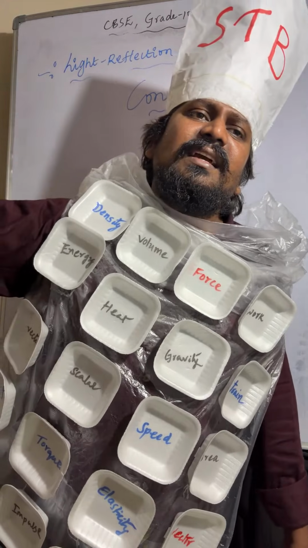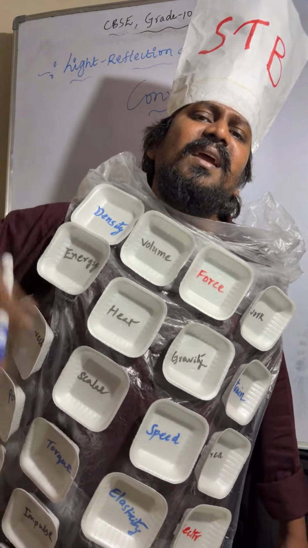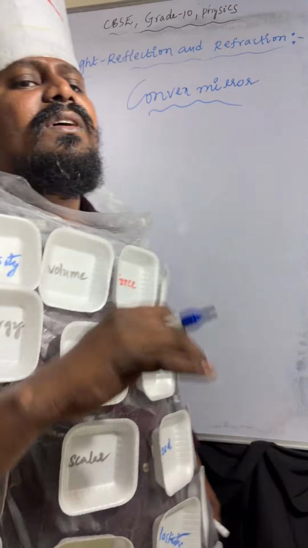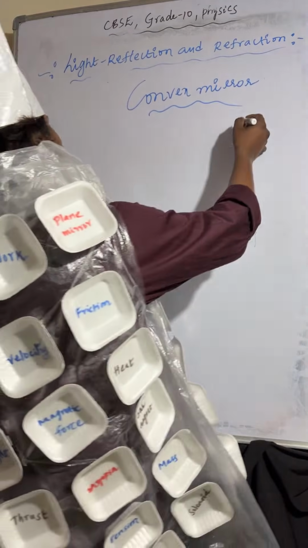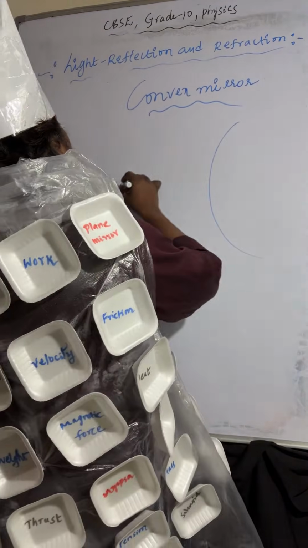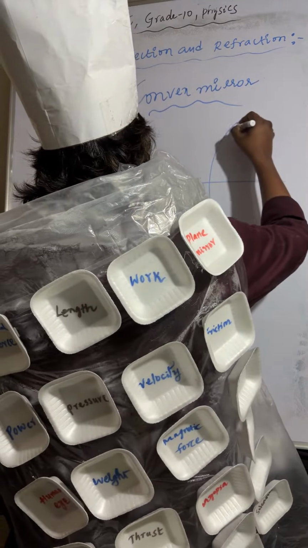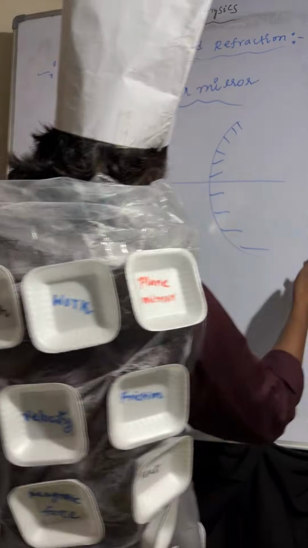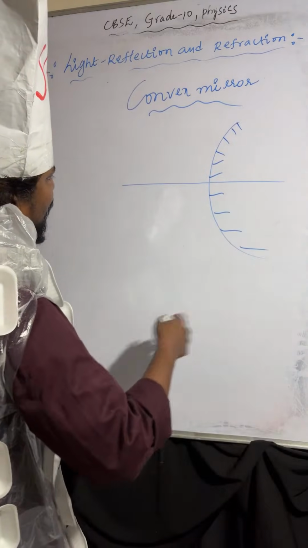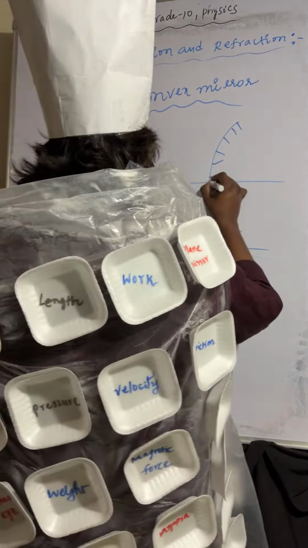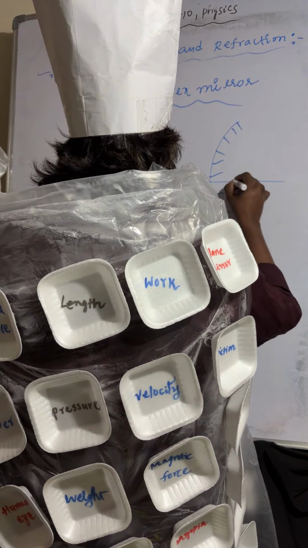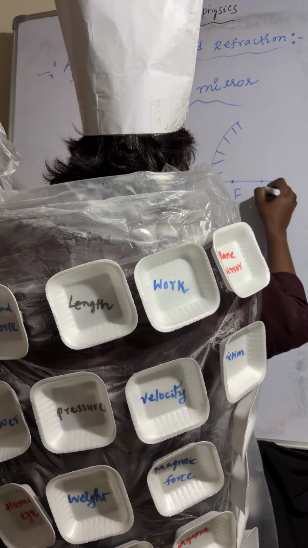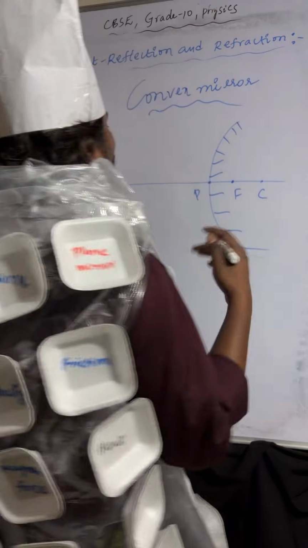Object is placed at infinity. Image is formed at focus. This is focus and curvature.